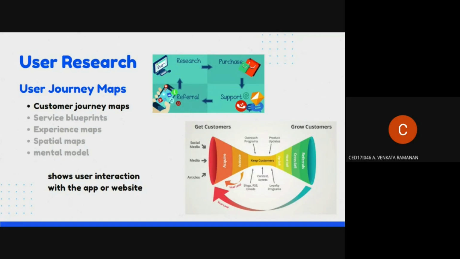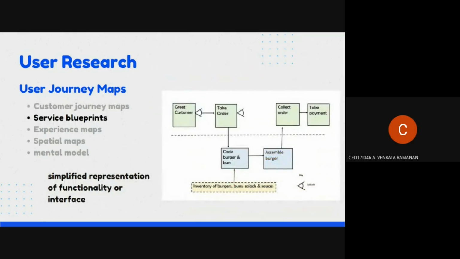So this basically shows how the user interacts with the app or the website. The next is the service blueprint. This is basically a simplified representation of technical functionalities and the interface. If we take an example of Burger King or McDonald's, once we enter the outlet, we are greeted by a McDonald's staff member, asked to list the food items we need, and our order is taken.